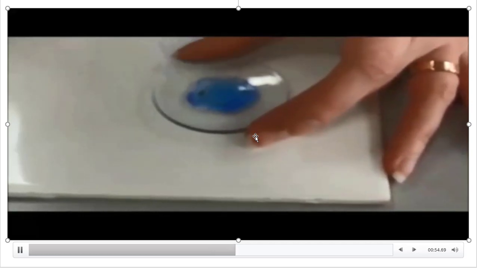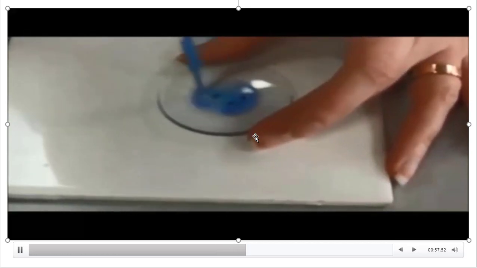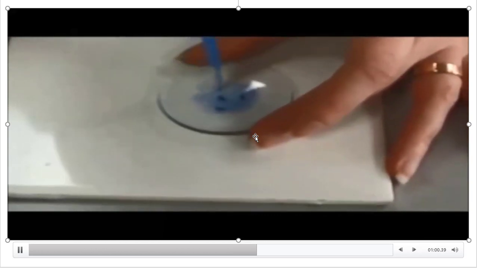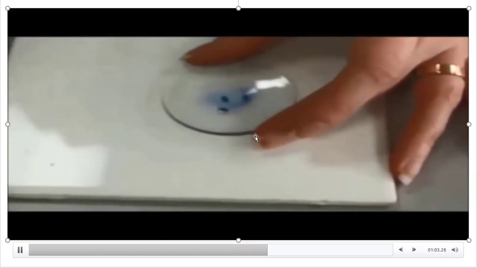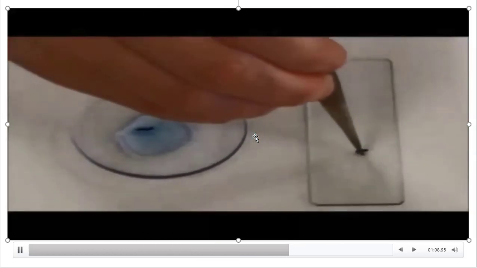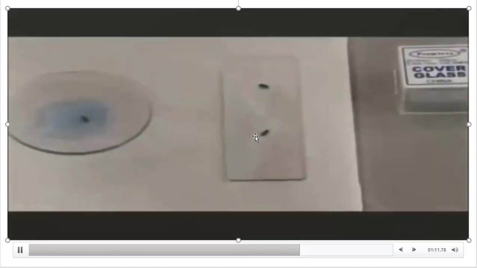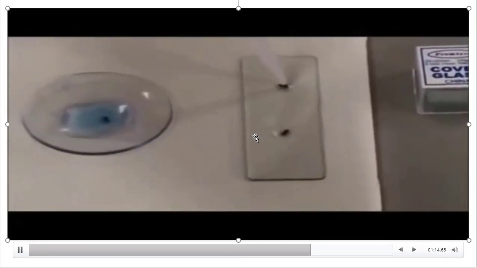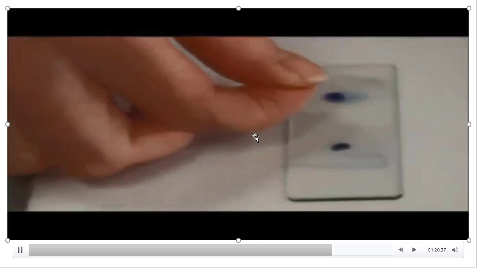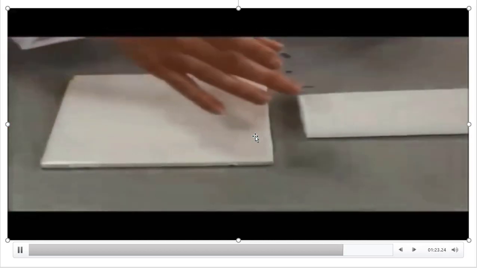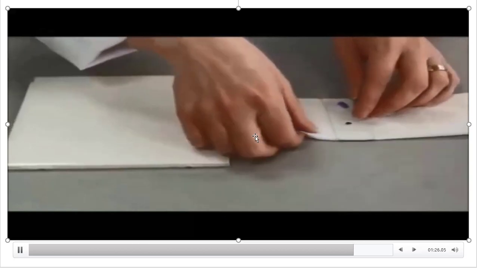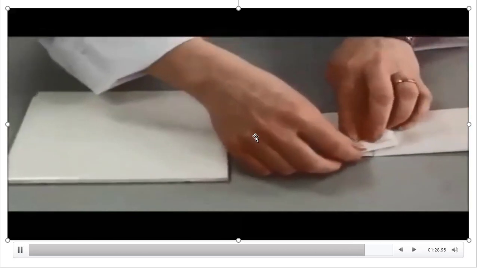Okay, what is she doing there? Yeah, she is removing the excess water in the watch glass. Now the onion root tips are ready. You have to place it on the slide. Add glycerin and place a cover slip on it. Remove the excess water present on the slide, and now it is ready to observe under the microscope.